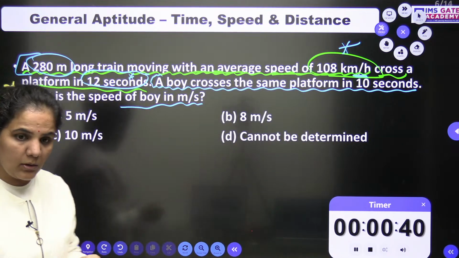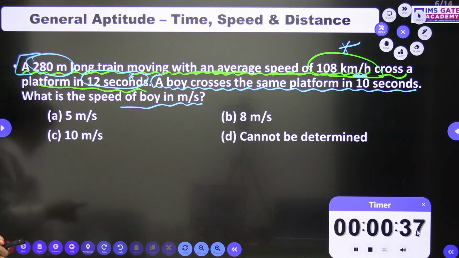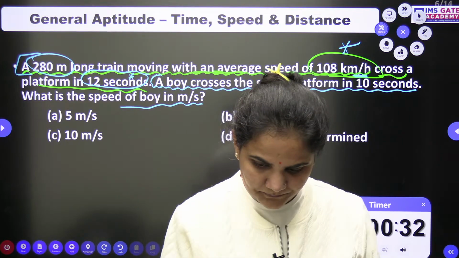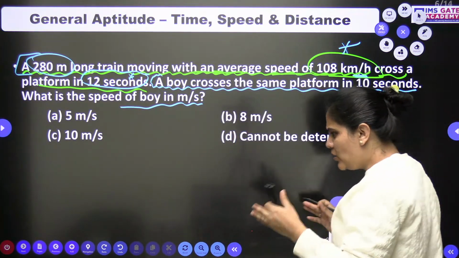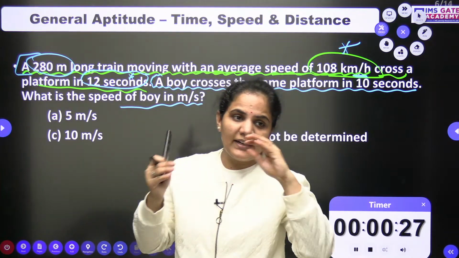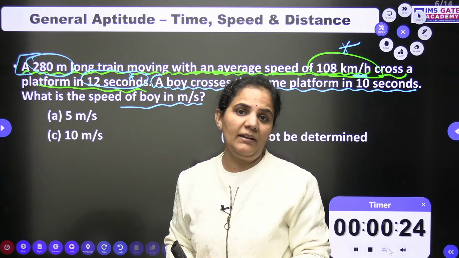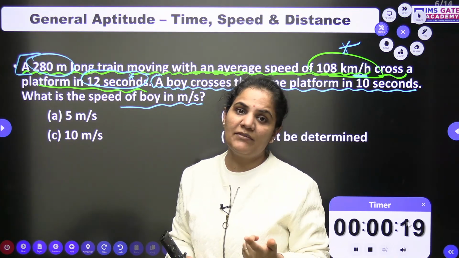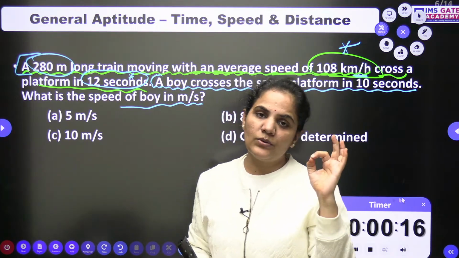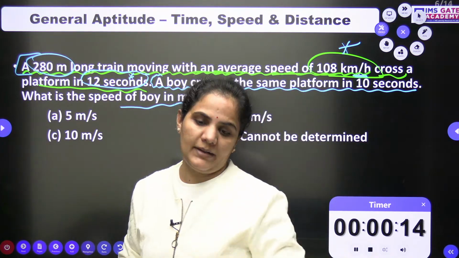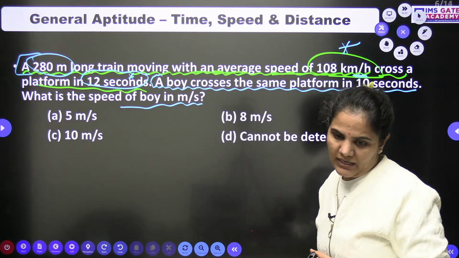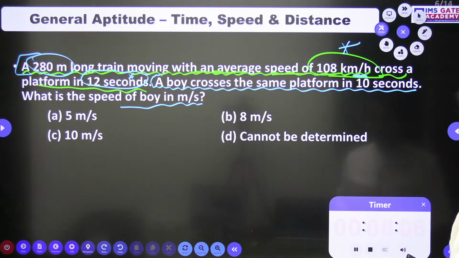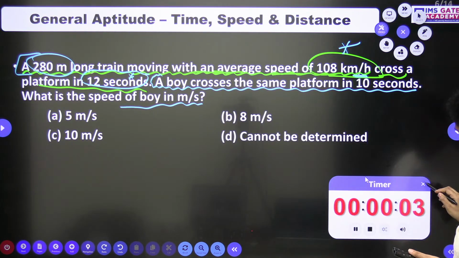Okay, Mohit is talking about option B. B is 8. Is it 8? Is anyone else there with a reply? Dear children, whatever you are approaching here, whether you get A, B, C, D, it does not make any difference. The important thing is you are approaching the question and can understand the language of the question. Whatever your answer is, you can write it down, even in the comment box. So as of now we have only one reply, from Mohit. Okay, let's go for it. More students, dear children.